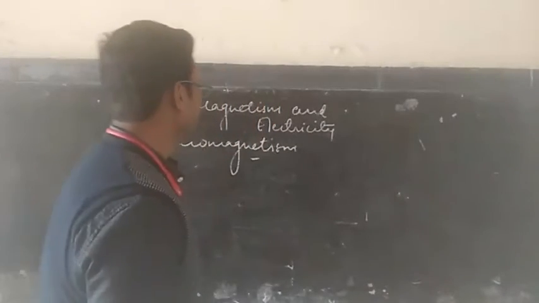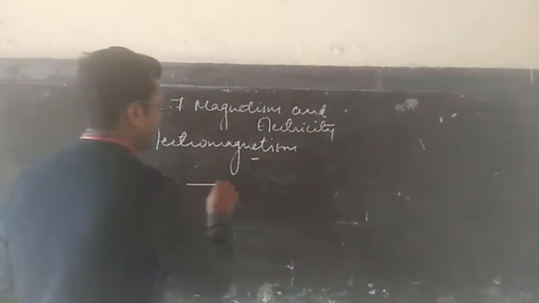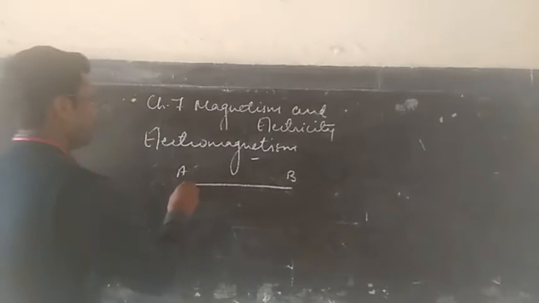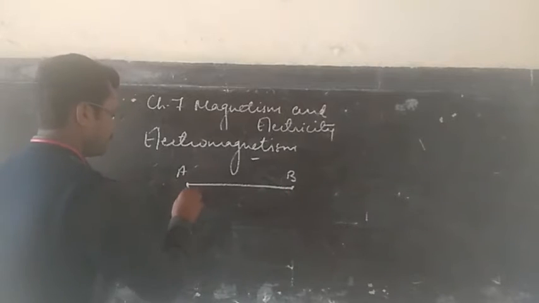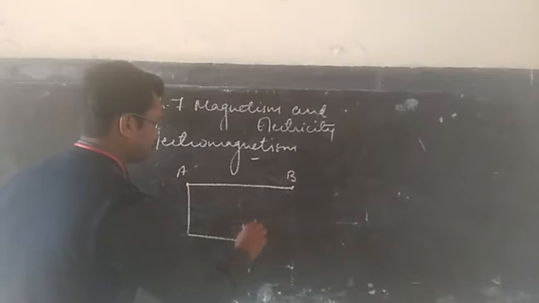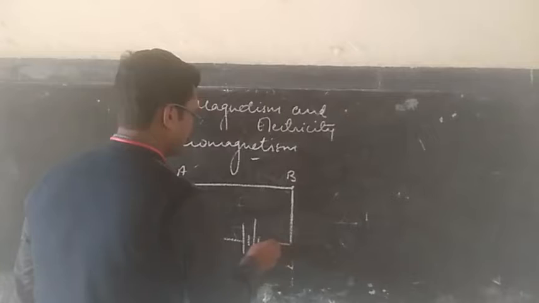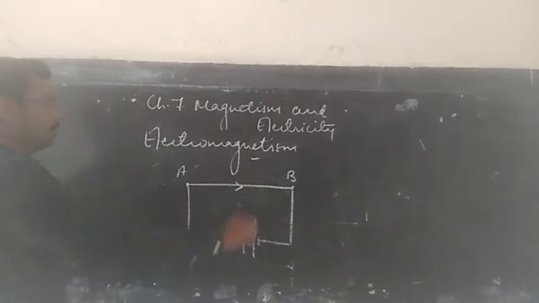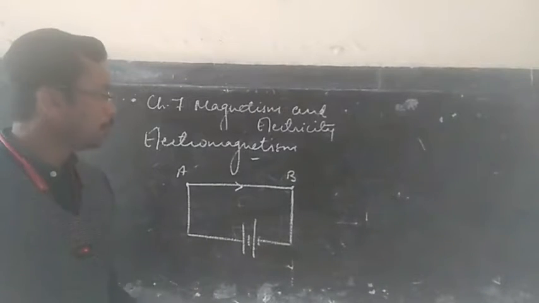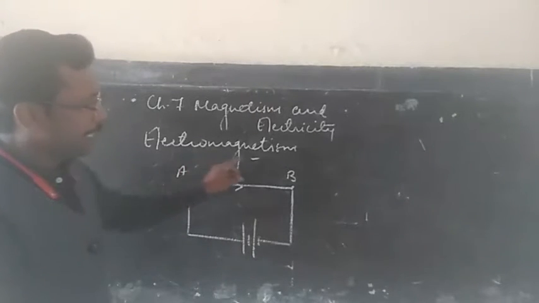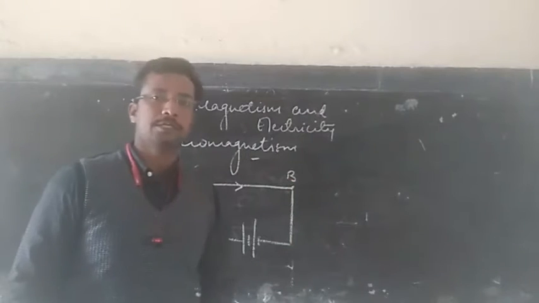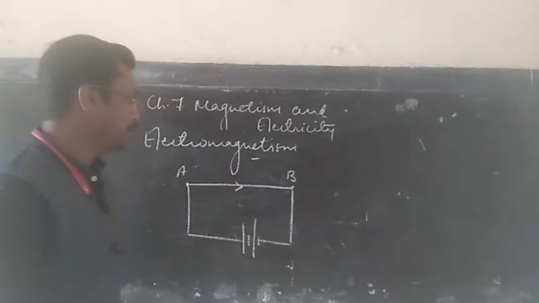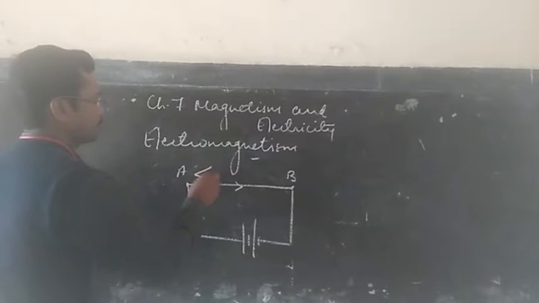Now in order to prove this, we can take a wire AB and pass electric current to this wire. This is the battery given and this is the direction of the current flowing. What we can notice is that some magnetic field will be produced around this AB, and to show that we can have a magnetic compass.